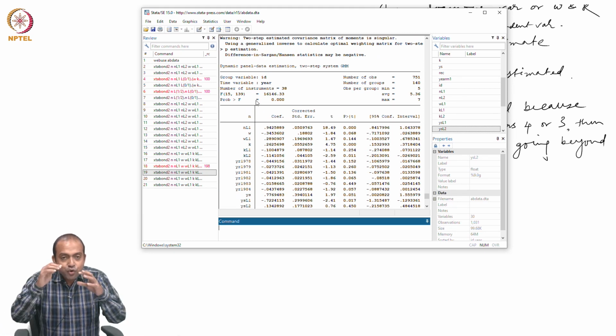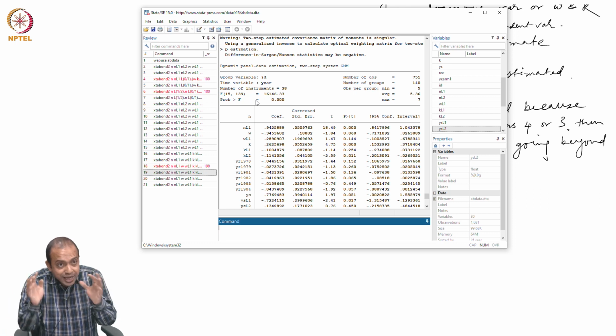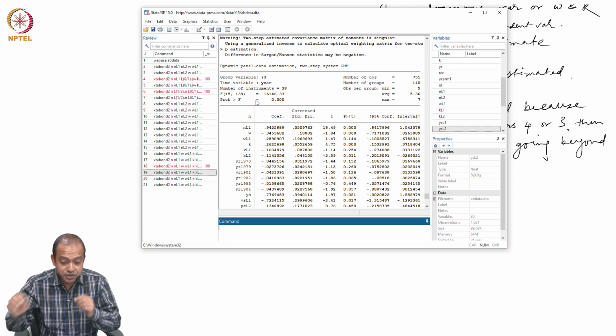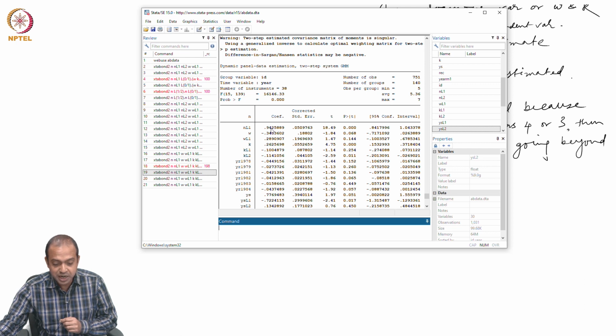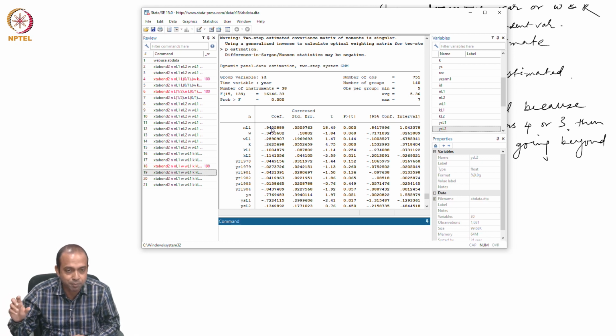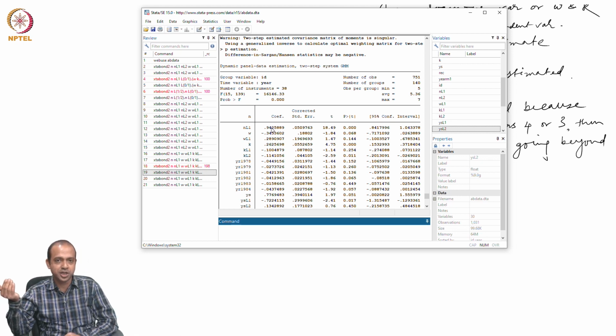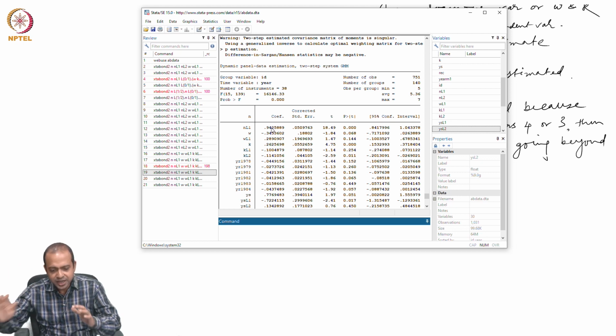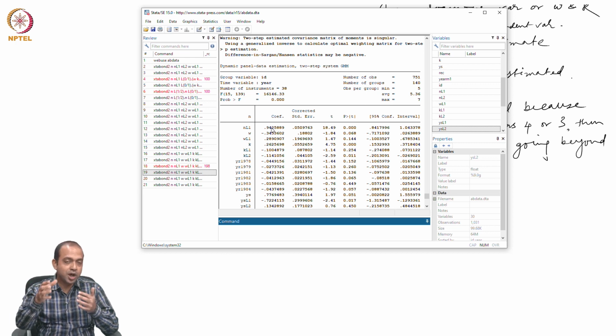Okay. So, when you play around with several model specifications, you must ensure one thing, that your estimate of the lag dependent variable NL1 is lying within the interval. If that is achieved, then we have to see other aspects of the model, that means whether the post estimation checkups like AR1 is there or not, AR2 is there or not, so on and so forth. So, with this we are going to close our today's discussion, and before we close, we would like to summarize what we have learned so far today.